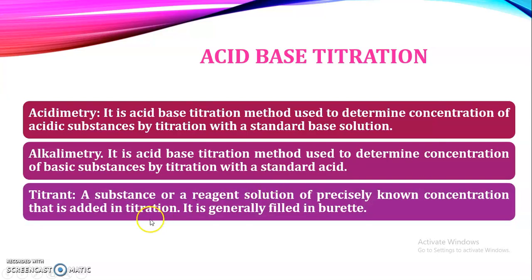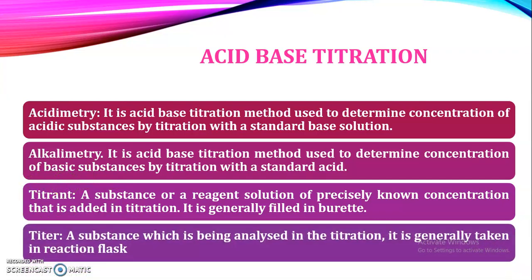So what is the meaning of titrant? A titrant is nothing but the substance or reagent solution whose concentration is known, and that is added in the titration. Okay, so whose concentration is known. Here you can see the spelling of concentration ends with N, and if you find N in the spelling of titrant, there N is present in the titrant. So the N represents the titrant and the concentration. If you know the concentration, that is known as the titrant.